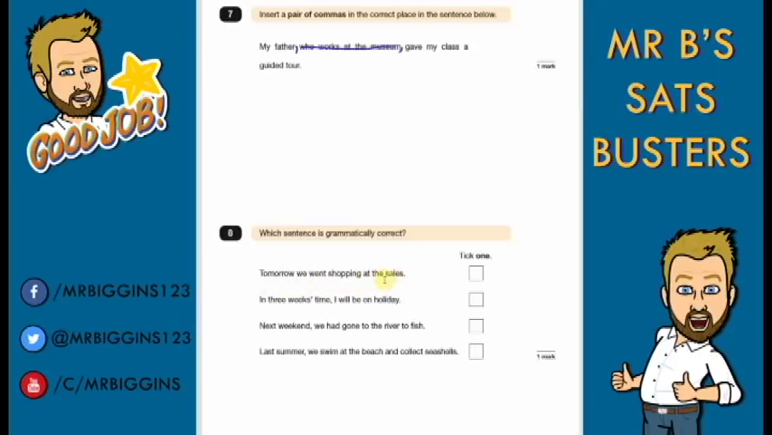If we look at this first one, tomorrow we went shopping in the sales. Okay, you can't, went is past and tomorrow is future tense. So that one doesn't make sense. In 3 weeks' time, I will be on holiday. That seems like it makes sense to me. Next weekend, we had gone to the river to fish. Next weekend, again, talking about something in the future. Had gone is past tense, so that doesn't make sense.